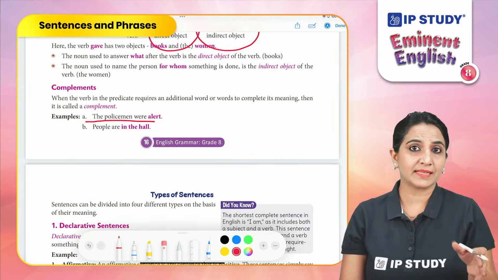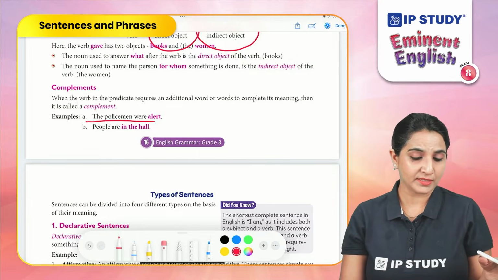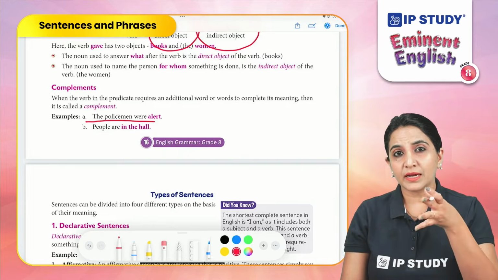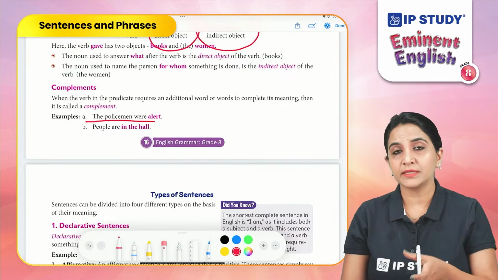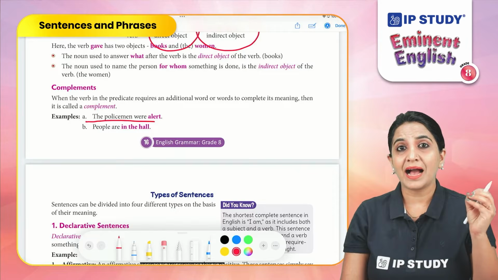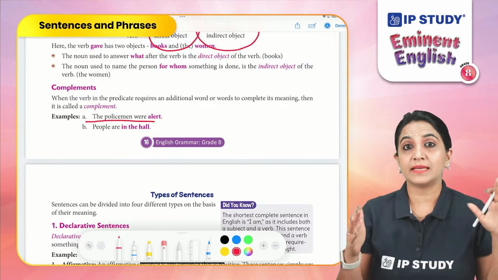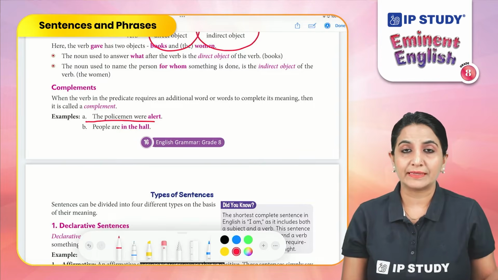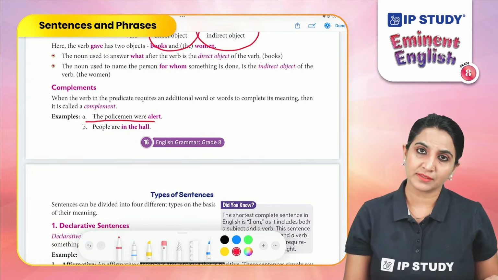Now in this sentence, the policemen is the subject, were alert is the predicate. Here, the word alert is describing how the policemen were. It is describing the state of the policemen. They were alert. That means it is complementing the subject.